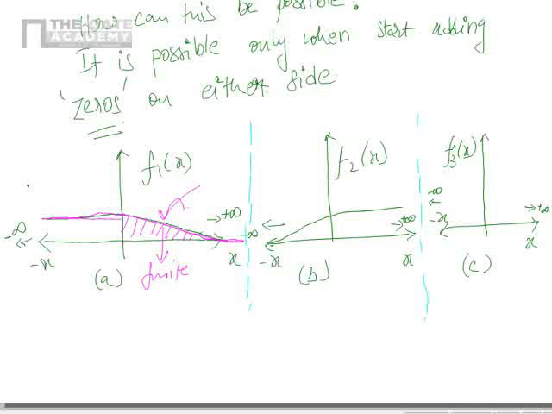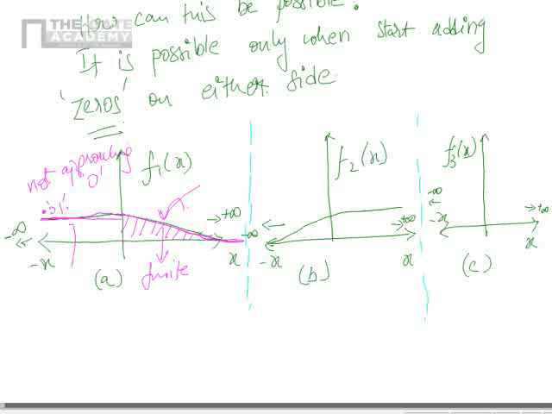It is not approaching 0. Now, let this value be even 0.01, a very low value, but it is not 0. If you add even 0.01, 1 crore times, the value will blow up. It cannot be a finite one.